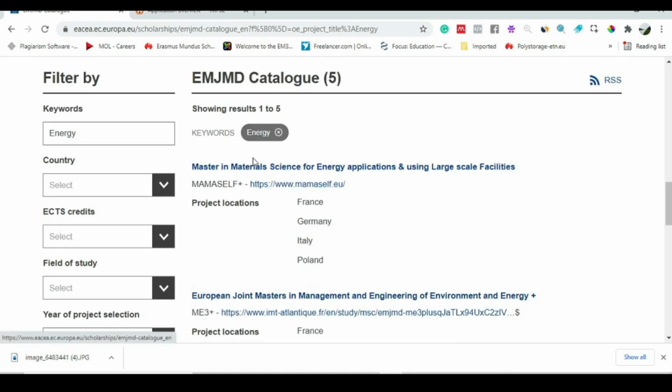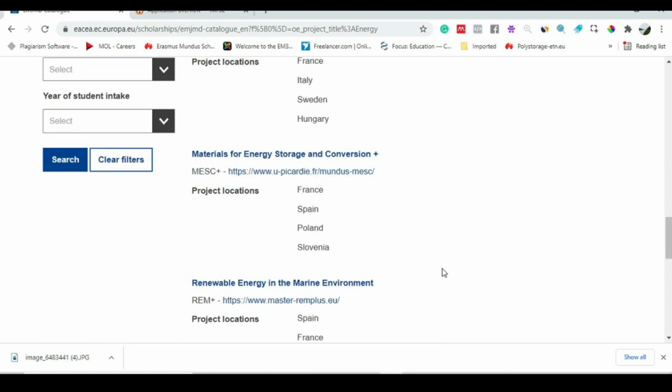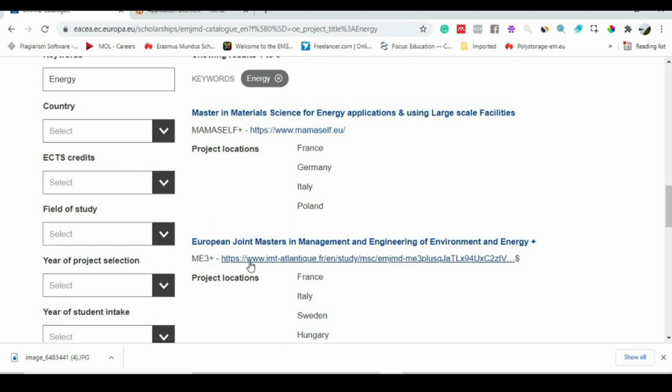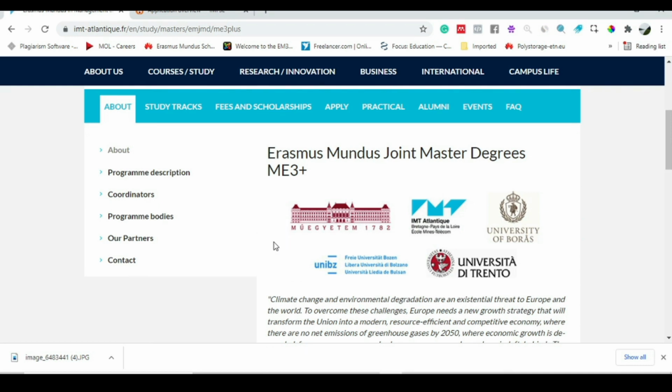So you can see here we have 5 programs. For each, for example, this one, European joint master in management and engineering of environment and energy, just go to its website, and here you can read out all the details of this program.